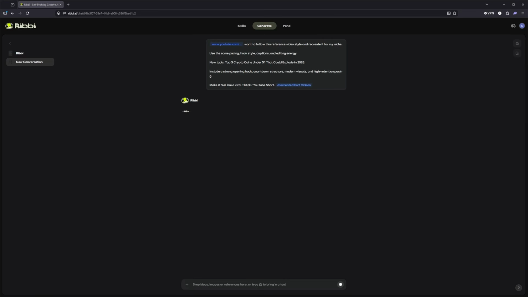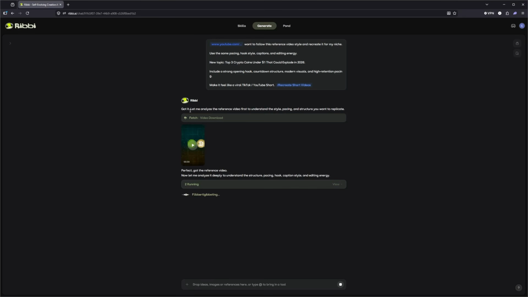Once Ribbi processes it, you of course can then adjust different prompts, whether you want to change the tone, visuals, or pacing, and then this will regenerate the output. The more material you give it initially, the closer it will get to a one-click result. So with your first prompt, you can trial and get better with prompting, so you can then get your desired outputs first time every single time.